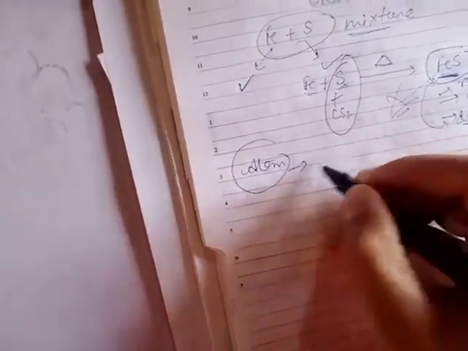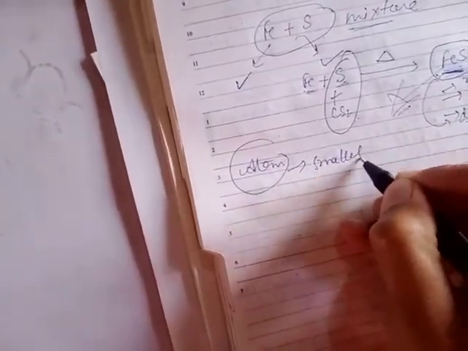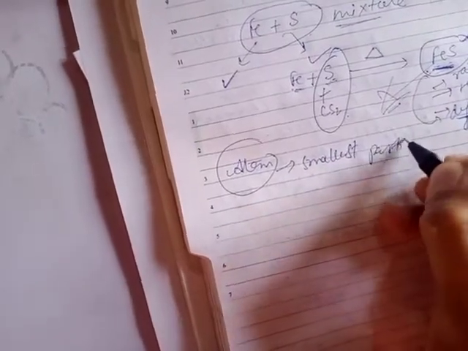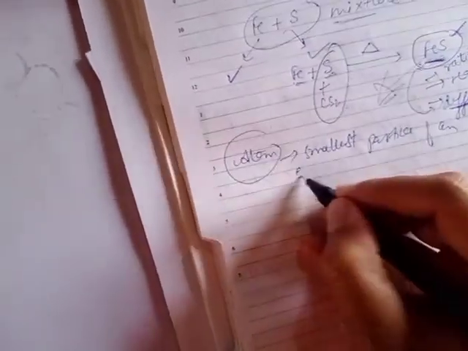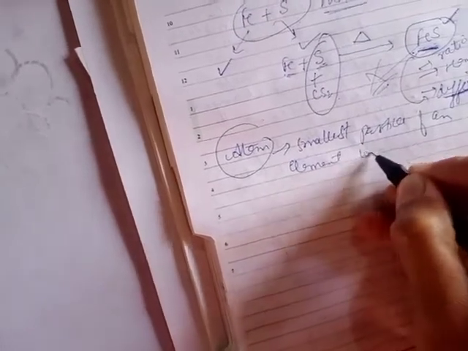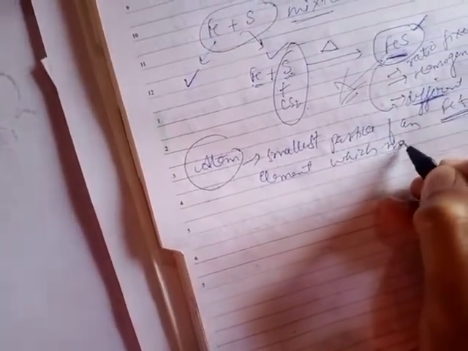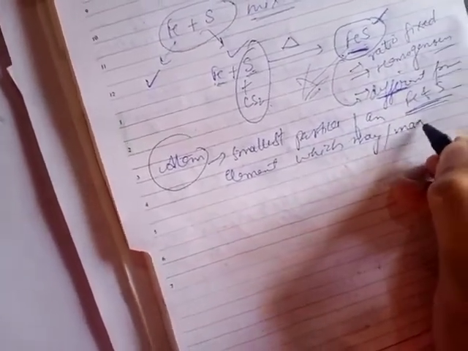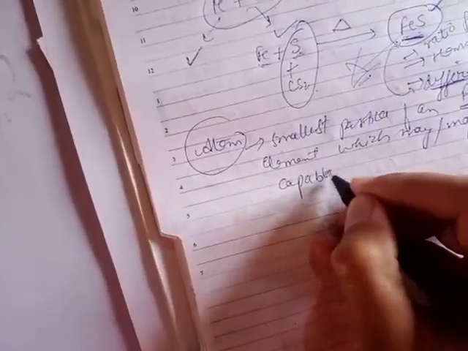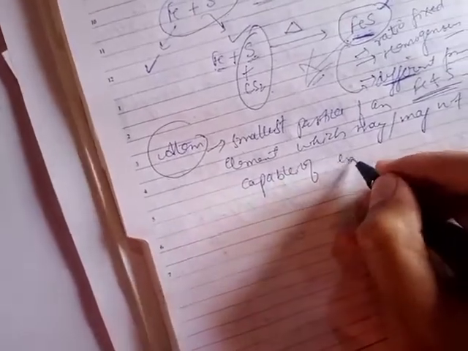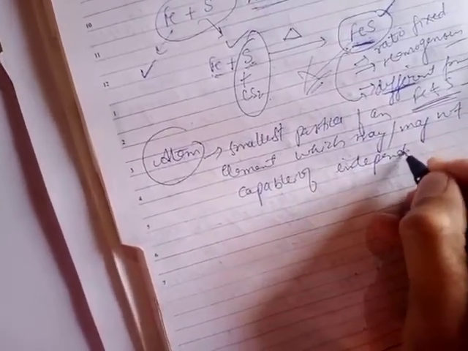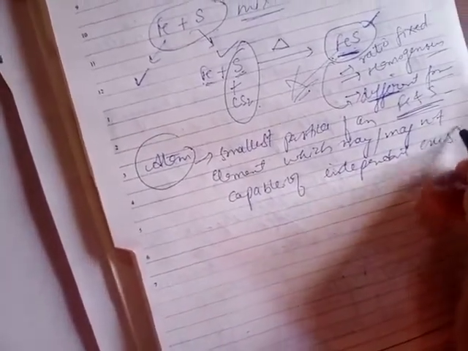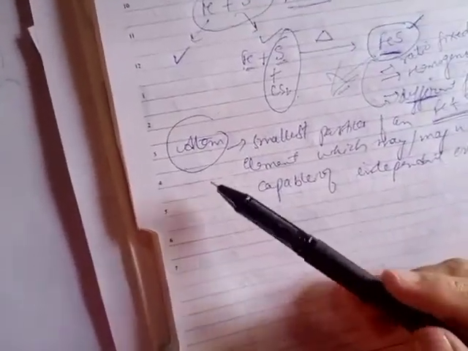What is an atom? Atom is the smallest particle of an element which may or may not be capable of independent existence. That substance is called an atom.